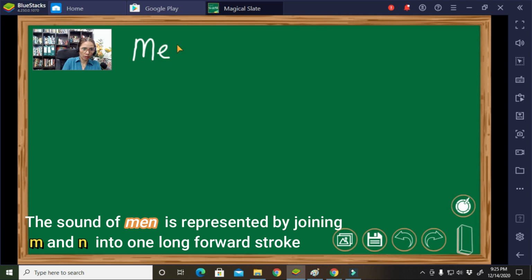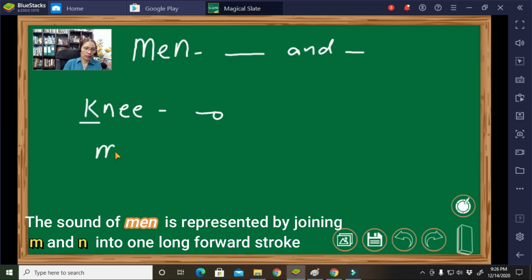According to the rule, we have to join the M and N, forming a forward straight line that is longer. So let's have an illustration so that you will see the difference. The word, for instance, is knee, which is represented by N, N, and E. Alright? Because K here is not pronounced.